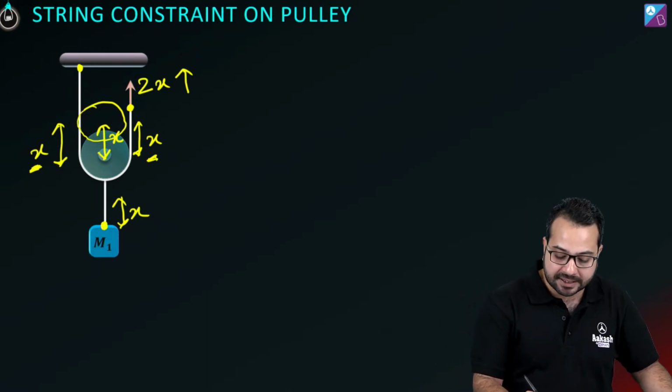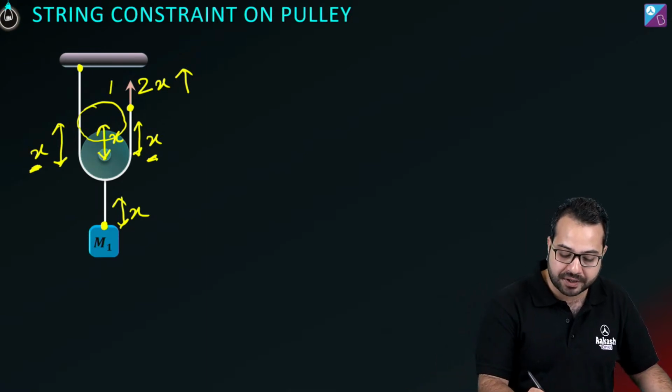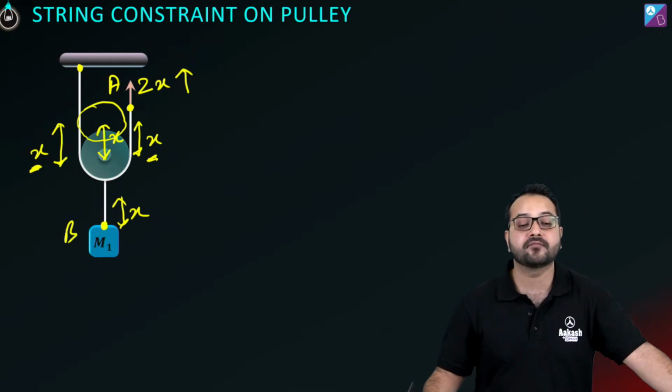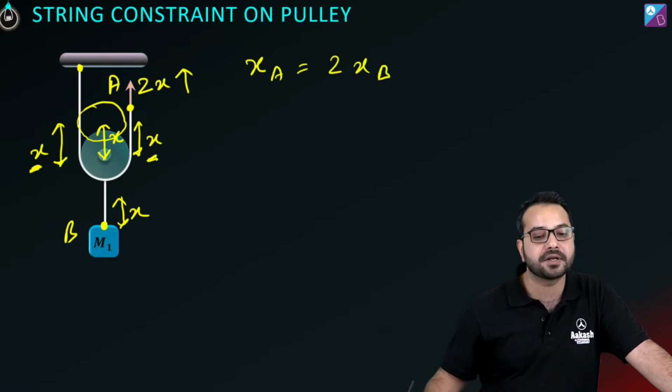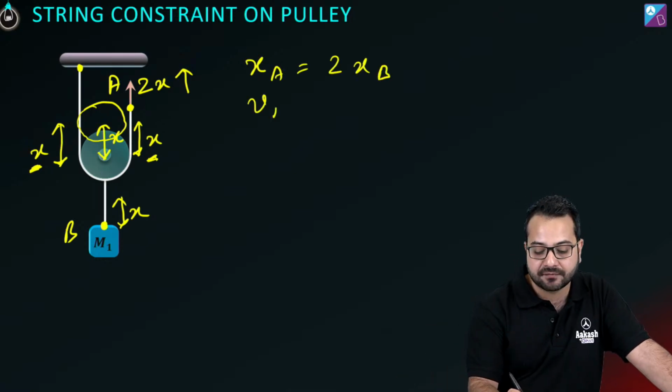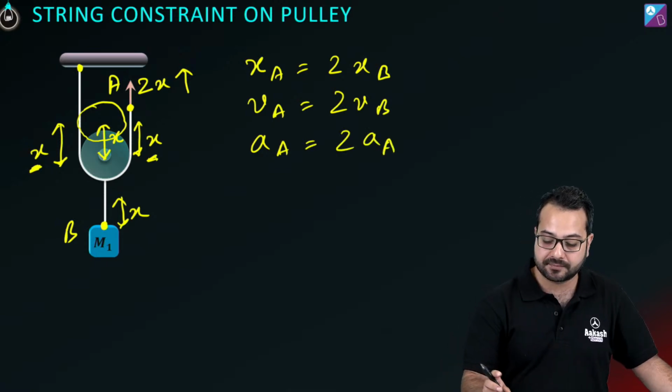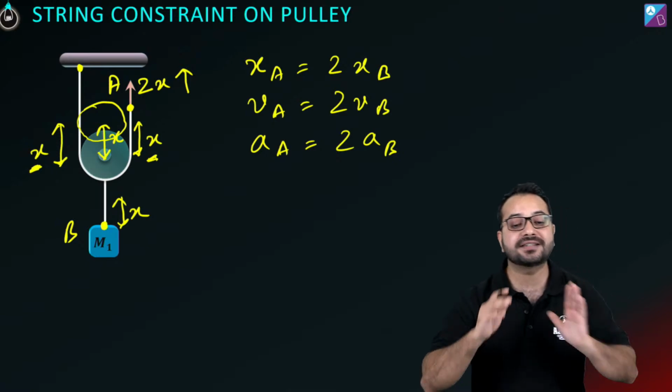Let's call this point A, let's call this point B. So can we say that the displacement of point A is equal to twice the displacement of point B? And similarly, the velocity of point A is twice the velocity of point B? And similarly, the acceleration of point A is equal to twice the acceleration of point B? Okay, so we have got the same result.